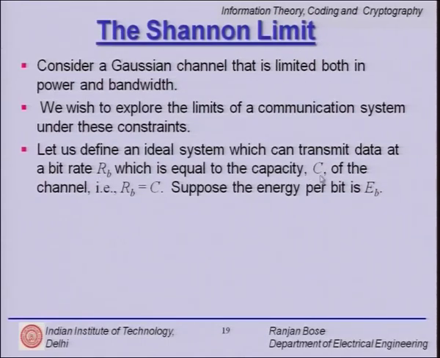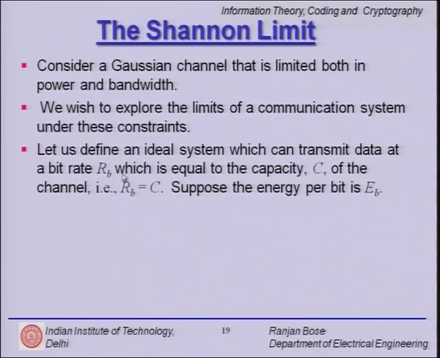Please recall, capacity we have been finally able to nail it down in terms of the units bits per second. And this capacity, if you remember, your source rate should be less than this capacity so as to get reliable communication. Let us say we are running at capacity.